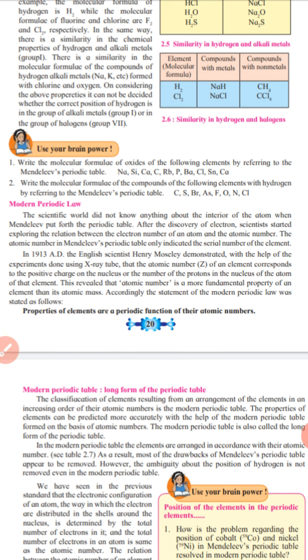Accordingly, the statement of the modern periodic law was stated as follows: properties of elements are a periodic function of their atomic numbers. This is the modern periodic law.